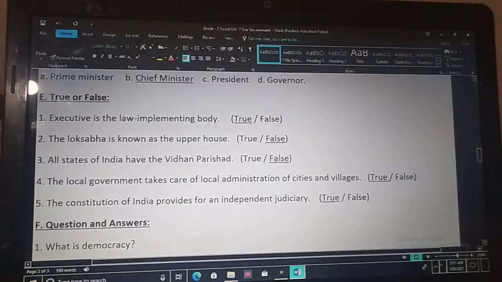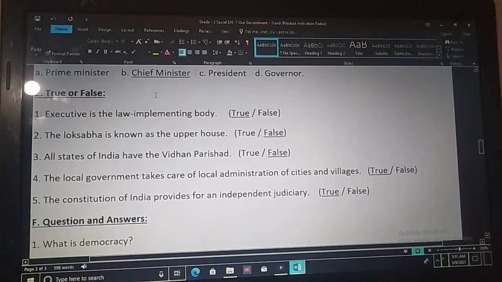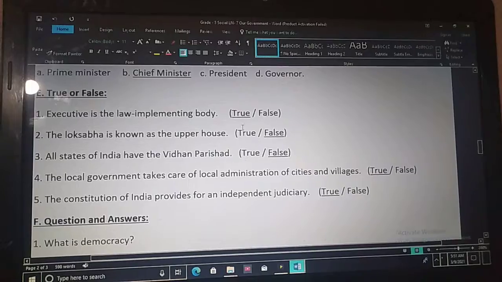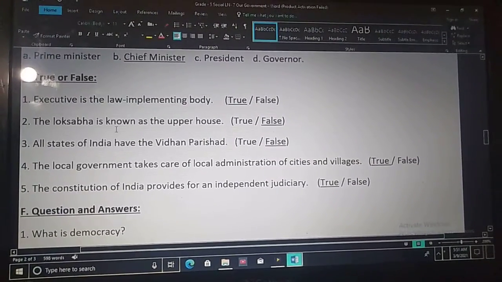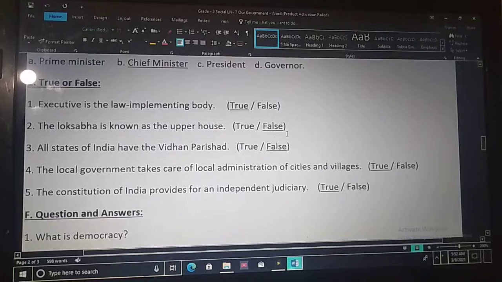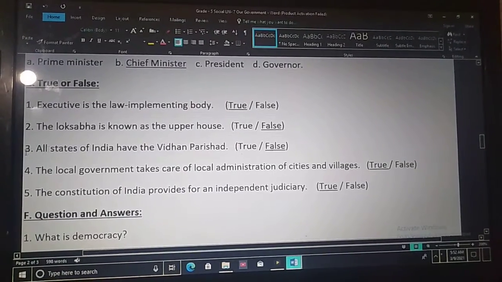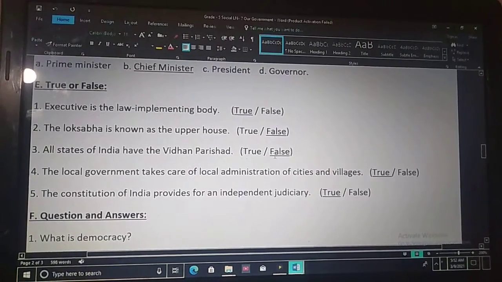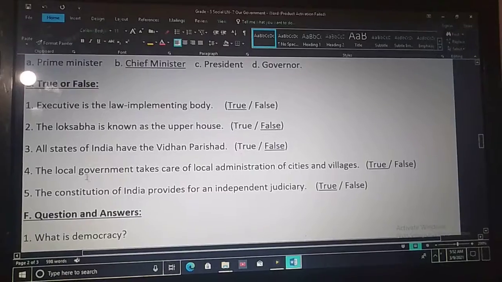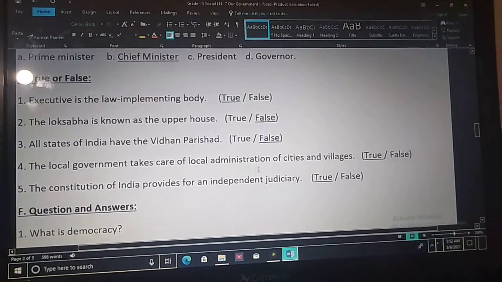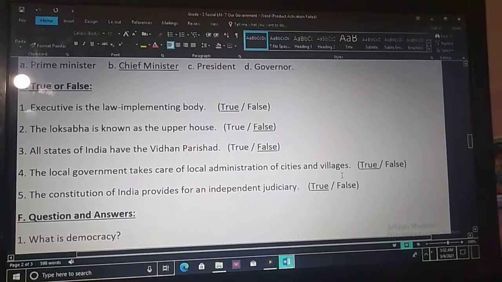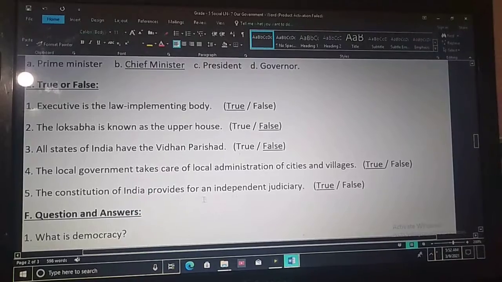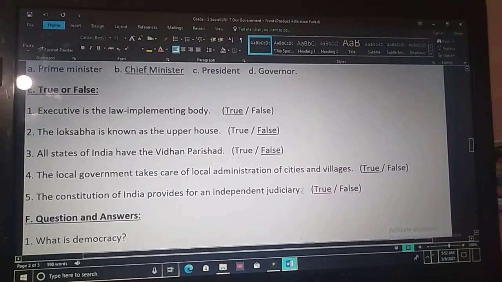Children, again I am going to repeat true or false. You read along with me. Executive is the law implementing body. Yes, this statement is true. The Lok Sabha is known as the upper house. This statement is false. All states of India have the Vidhan Parishad. This statement is also false. The local government takes care of local administration of cities and villages. Yes, the given statement is true. The Constitution of India provides for an independent judiciary. Yes, the given statement is true.